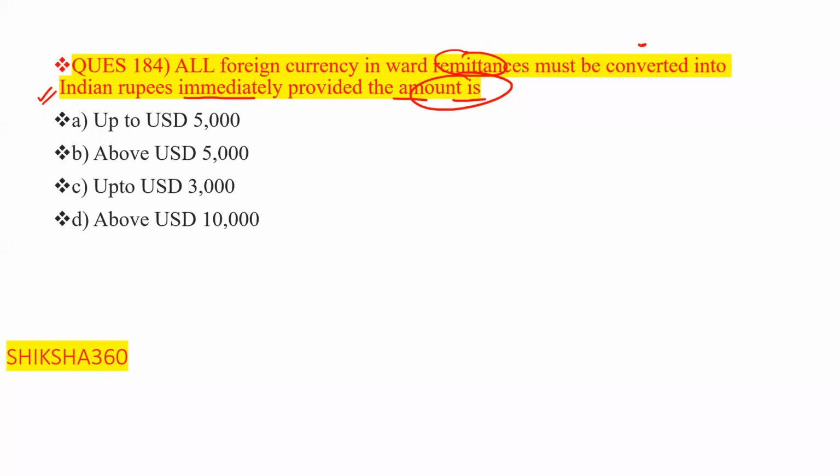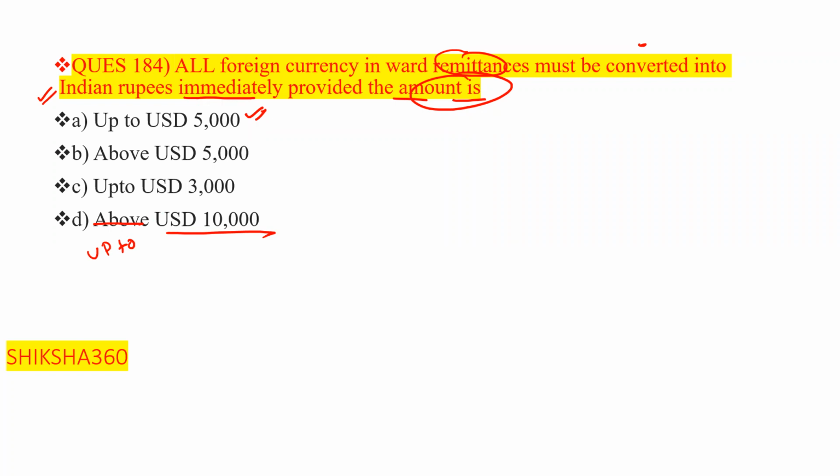Earlier this amount was up to a certain limit. I think there is a little bit of an issue in the options, that is, up to an equivalent of. Here it should be not above, but up to USD 10,000. Option D is up to USD 10,000.